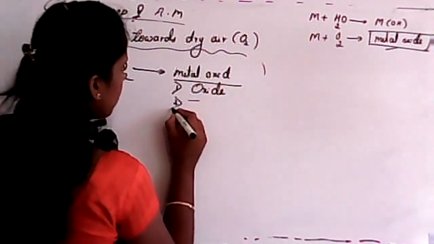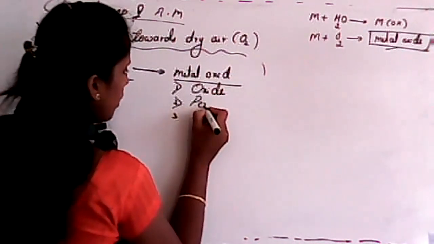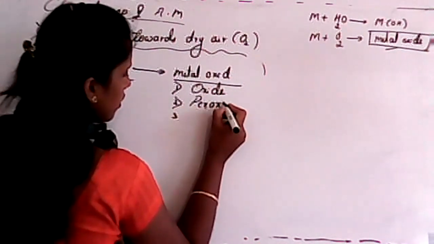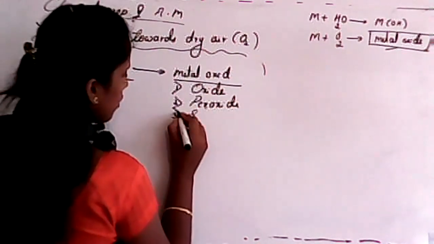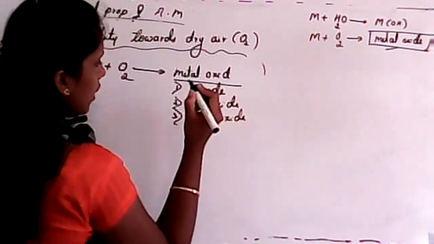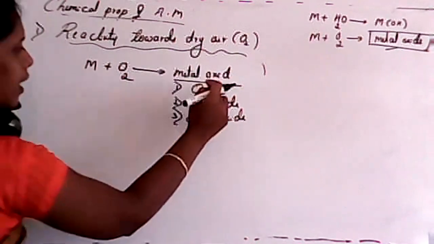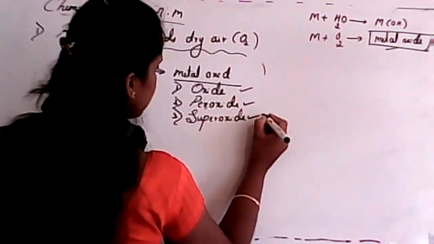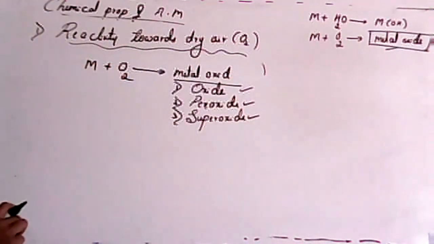Second one is peroxide. And the third one is superoxide. See, these are very important. So oxides were of three types: simple oxide, peroxide, and superoxide.